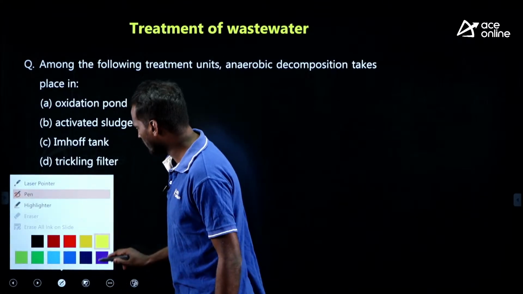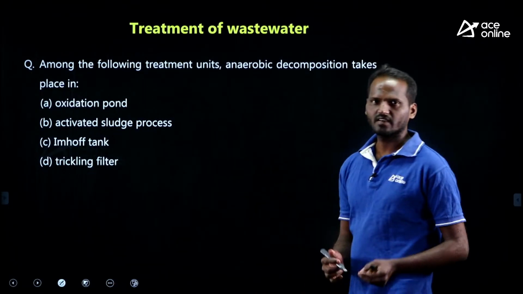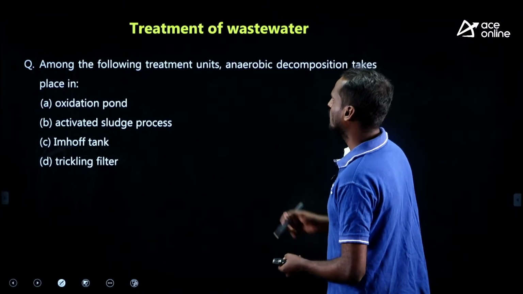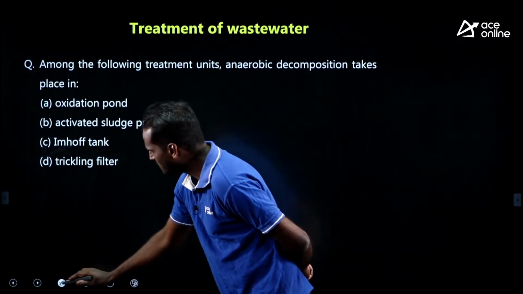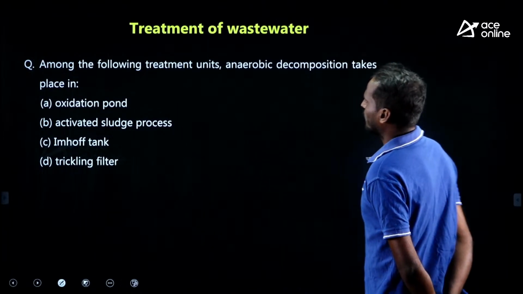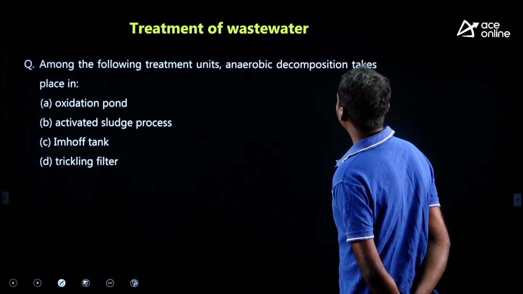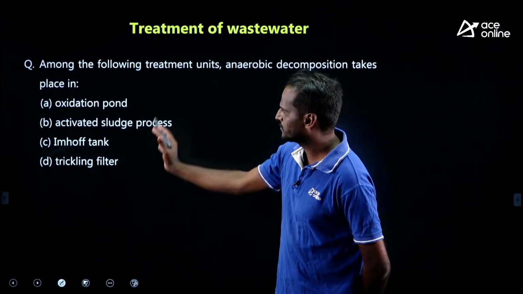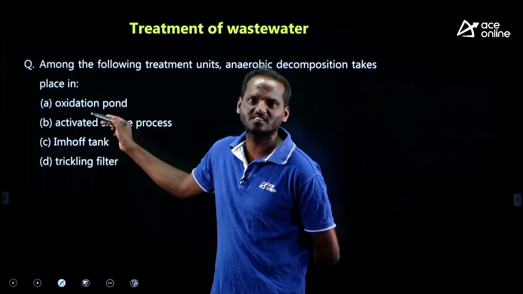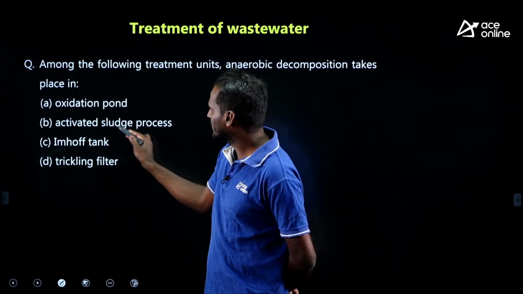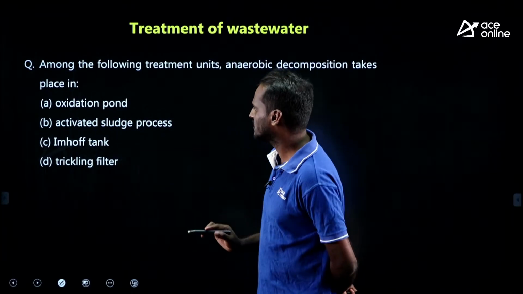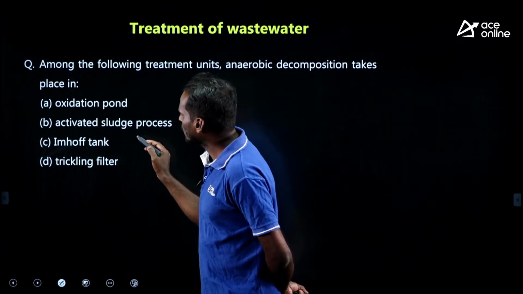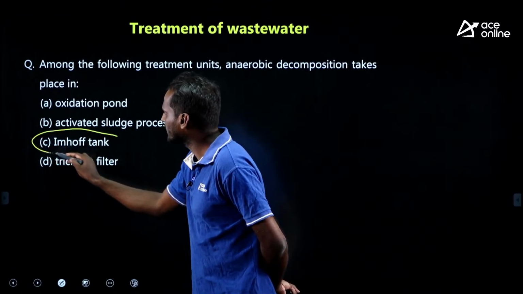Now, treatment of water. This is the last chapter I have given. We discussed air pollution and noise already, right? Let me go through the last chapter quickly. Among the following treatment units, anaerobic decomposition takes place in which? We can easily go through the options. Oxidation pond, oxidation itself is aerobic only. Activated sludge, ASP, is also aerobic in nature. Trickling filter is also aerobic in nature. Which is anaerobic here? Imhoff tank, right?